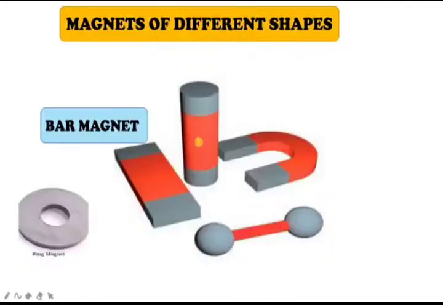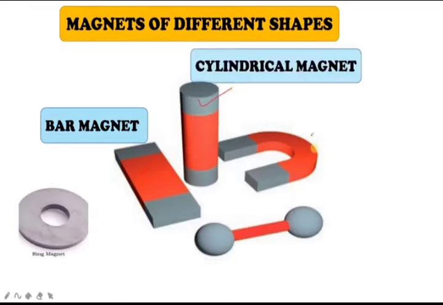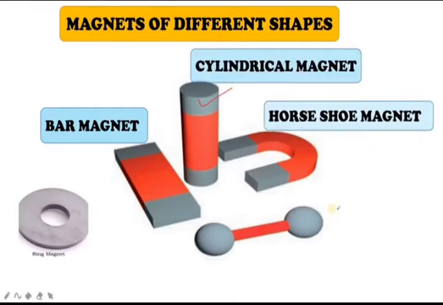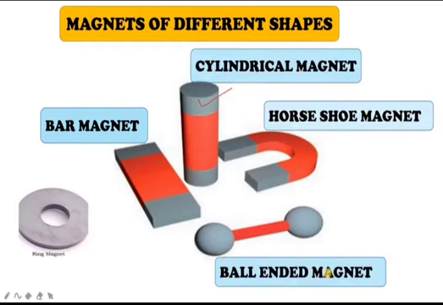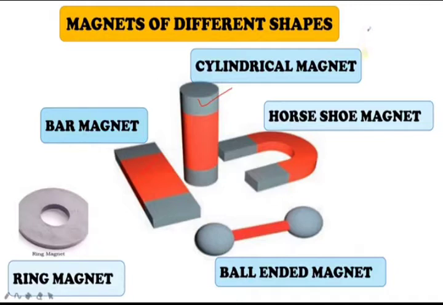This is a bar magnet. You can see it is a bar magnet over here. The next type of magnet that you can see is the cylindrical magnet. And this is the horseshoe magnet, and finally the ball-ended magnet, and this is the ring magnet also. You can see these are the types of magnets.